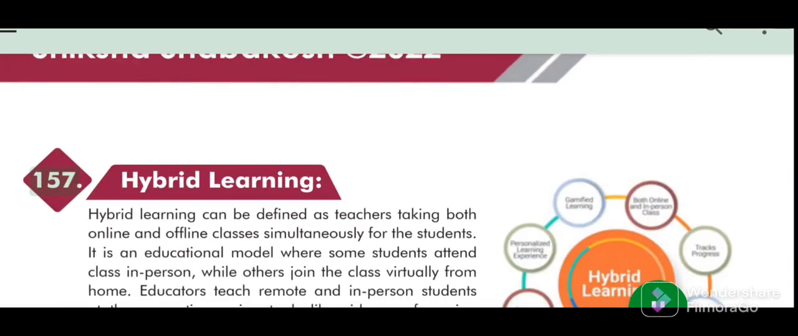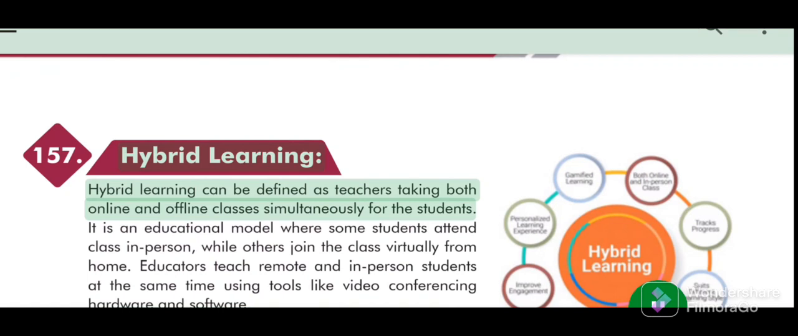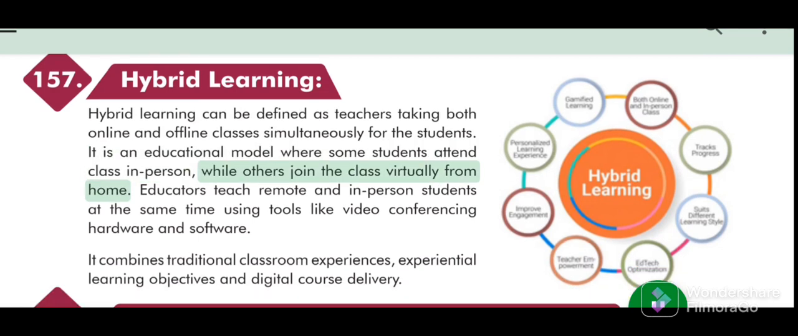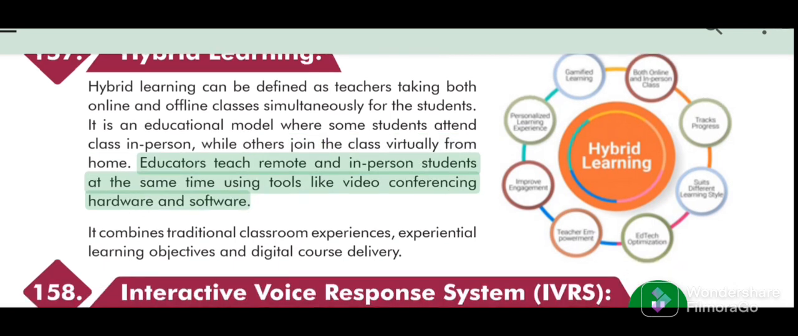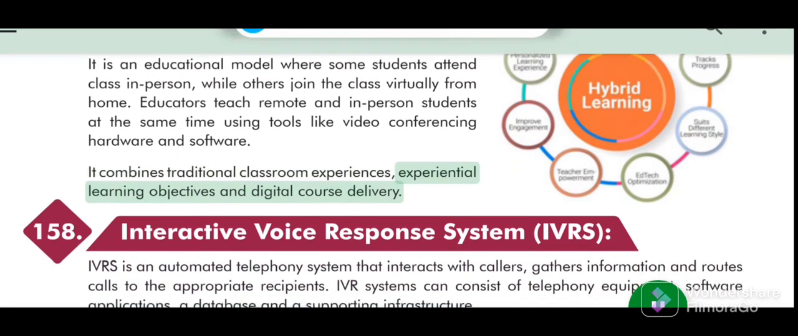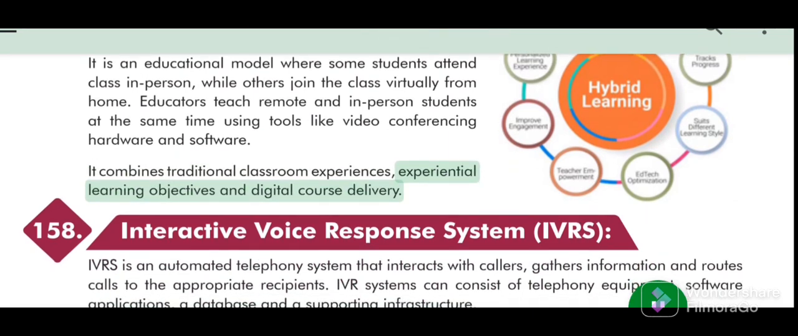157. Hybrid learning. Hybrid learning can be defined as teachers taking both online and offline classes simultaneously for the students. It is an educational model where some students attend class in person, while others join the class virtually from home. Educators teach remote and in-person students at the same time using tools like video conferencing hardware and software. It combines traditional classroom experiences, experiential learning objectives and digital course delivery.